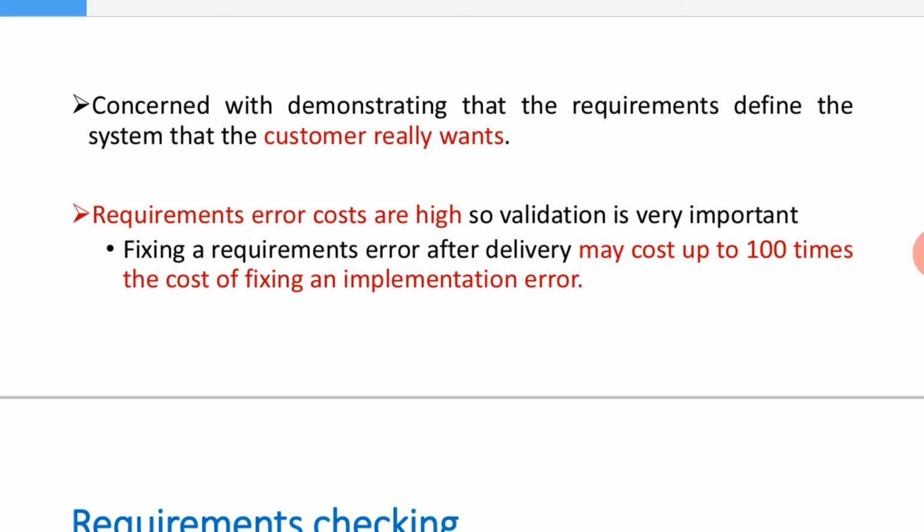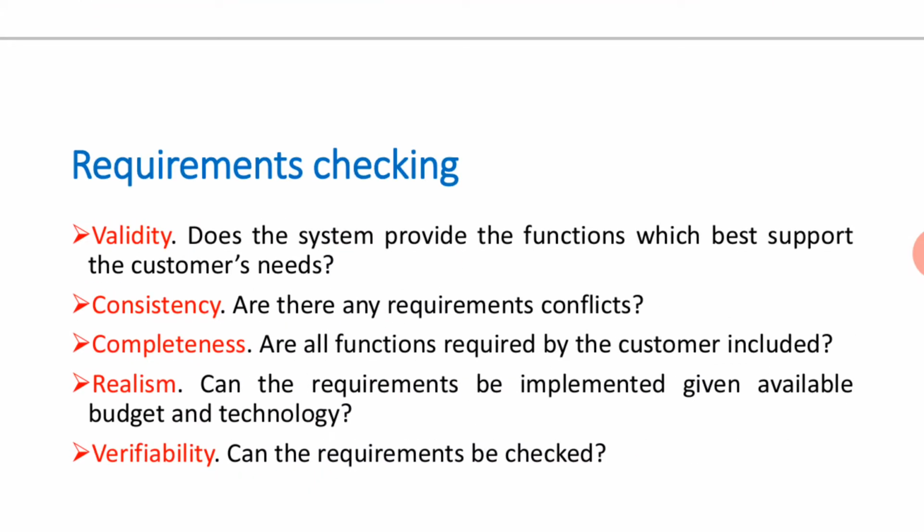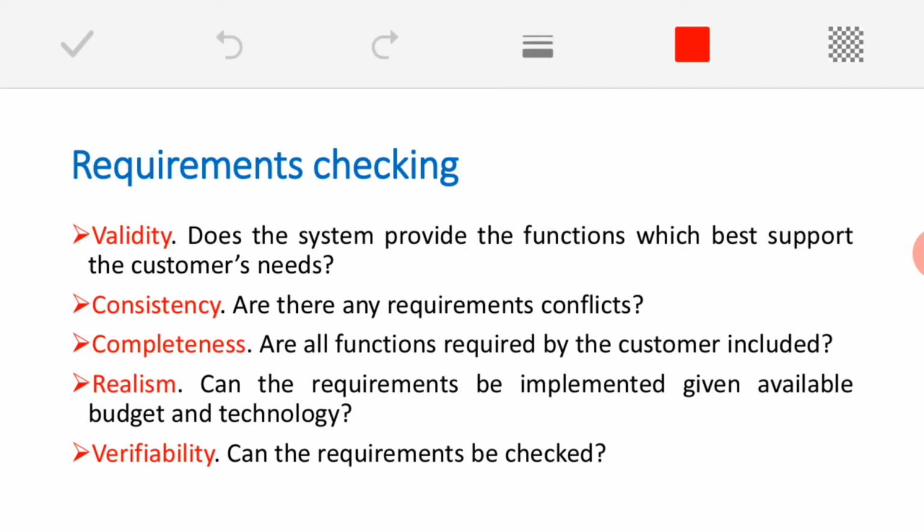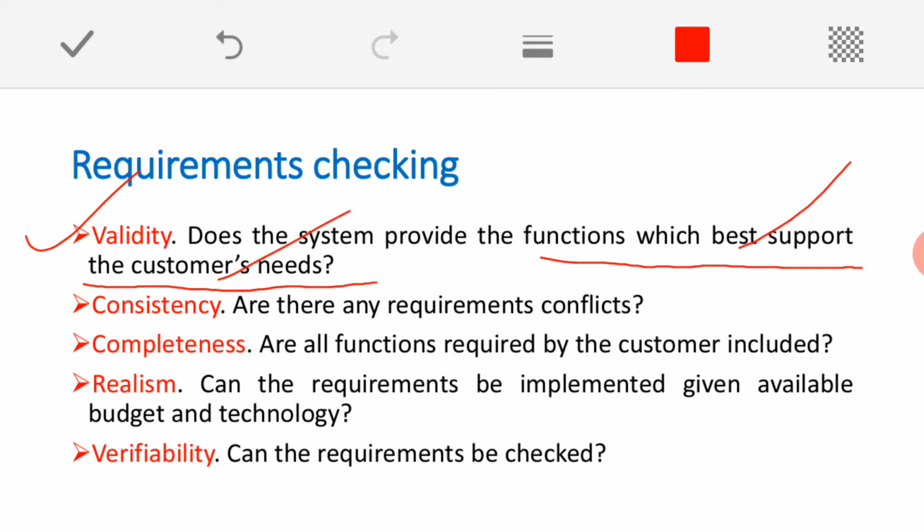During requirement validation, we are going to perform different types of checks. Just have a look at what those checks are. The very first one is the validity check. Validity check means: does the system provide the functionality which best supports the customer needs? Whether this requirement is valid or invalid. A requirement is valid if and only if it provides the functions which best support the customer needs, meaning with 100% matching it should meet the customer needs. That is what the validity of the requirement says.